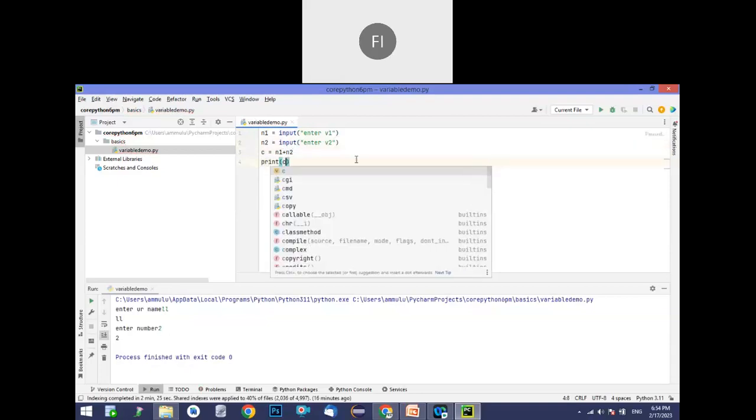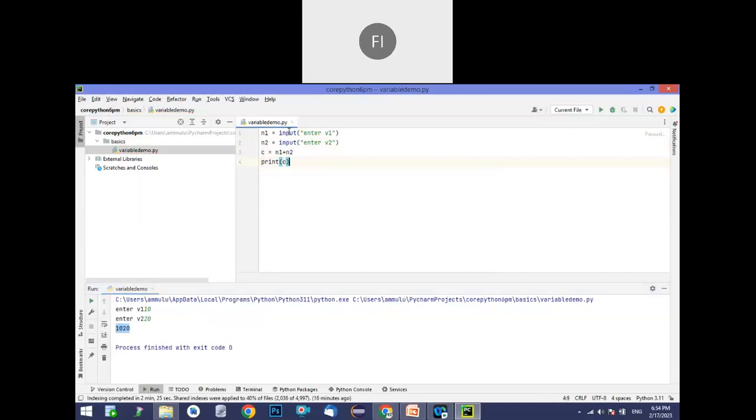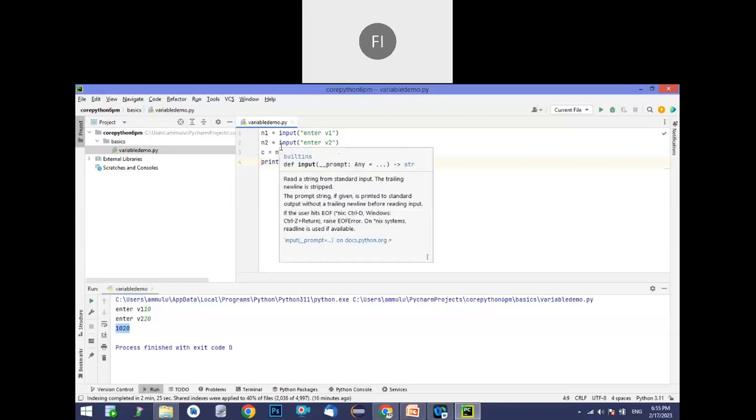Now the program will ask for two values from the keyboard. I enter 10 and 20. The expected result is 10 plus 20, 30, right? But it gives you 1020. It won't give 30, because as I mentioned, input by default takes the data in string format, not number format. String plus string will always concatenate, it won't add.